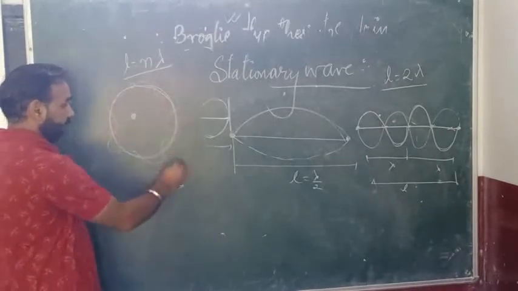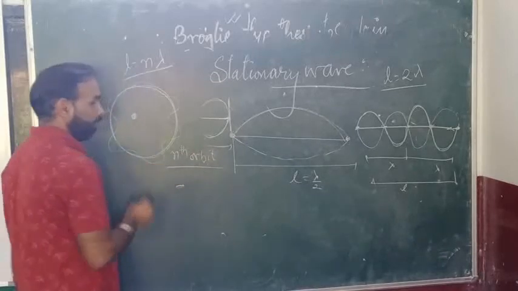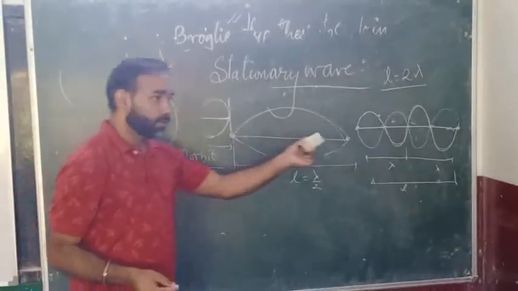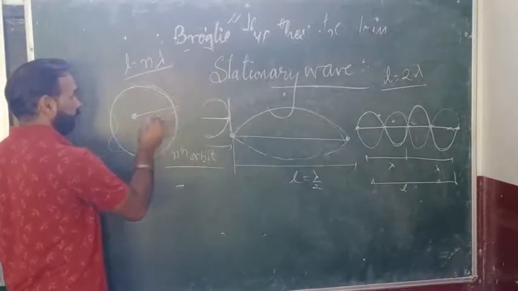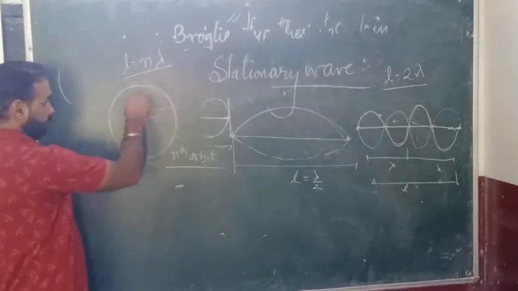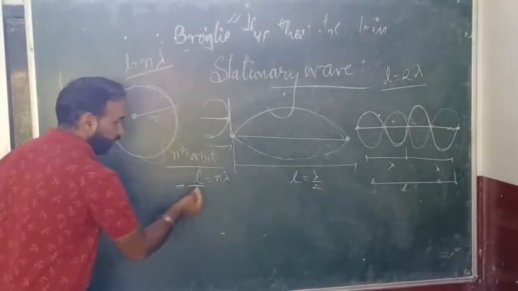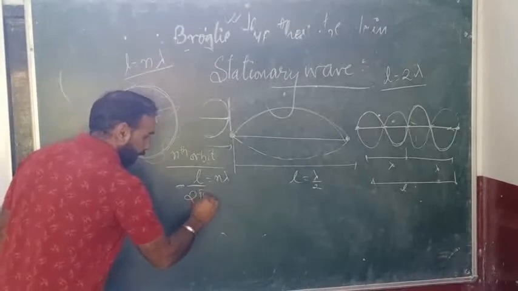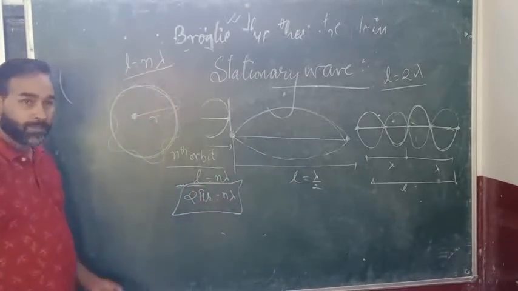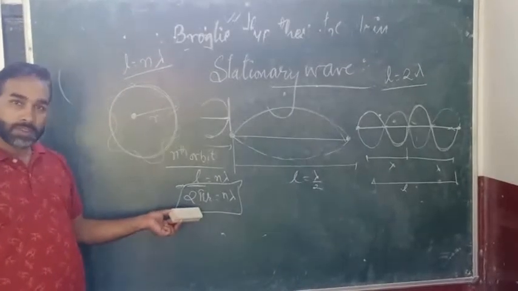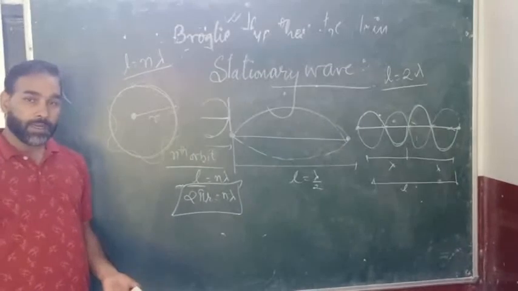So if this is an nth order wave, so as length of the string L is n lambda, here what will be the length if R is the radius of this? What will be the value of L? L is equal to n lambda, and L will be 2 pi R. So 2 pi R is equal to n lambda.